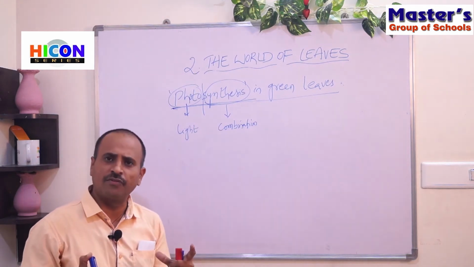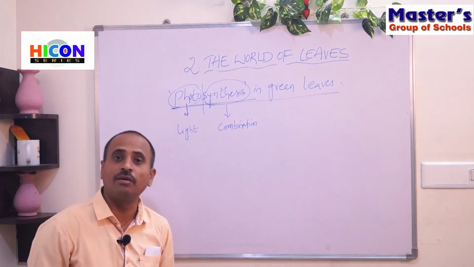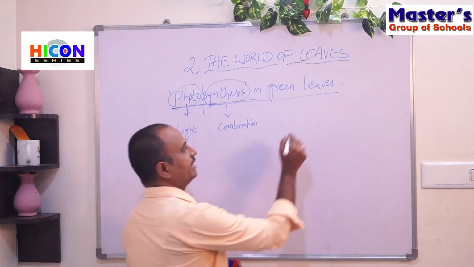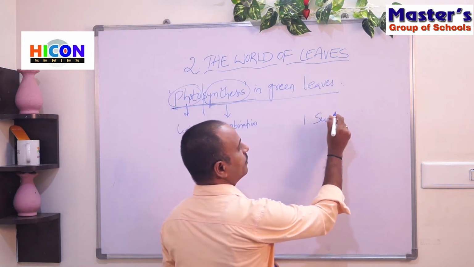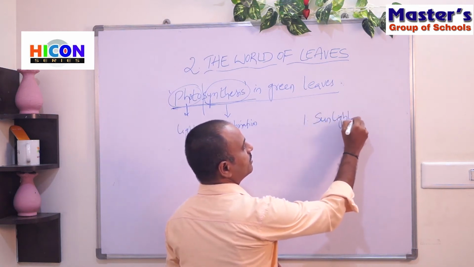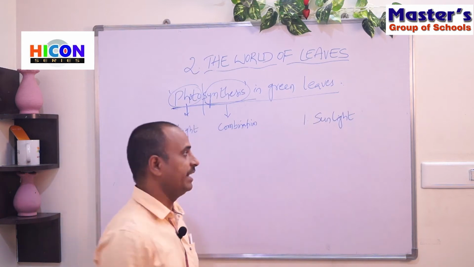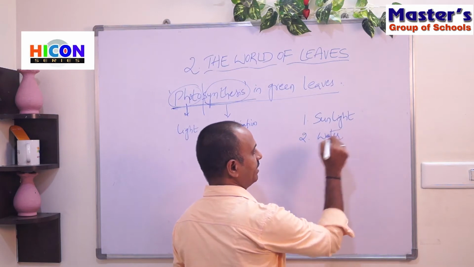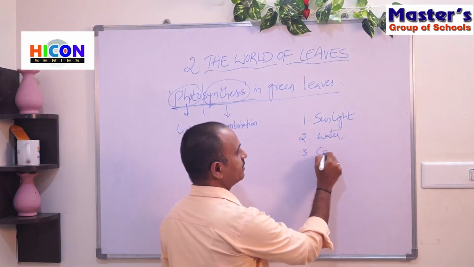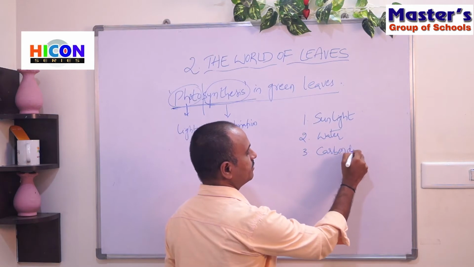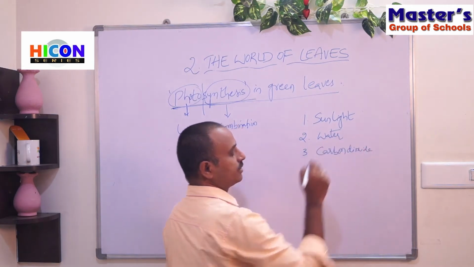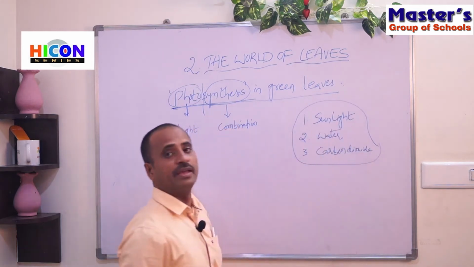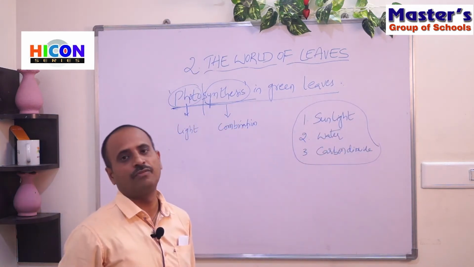In the process of photosynthesis, the required components for the plant are, the first one, sunlight. For the photosynthesis process, the leaves require sunlight, water and minerals, and the third one is carbon dioxide. By using these components, plants can prepare their food with the help of chlorophyll.